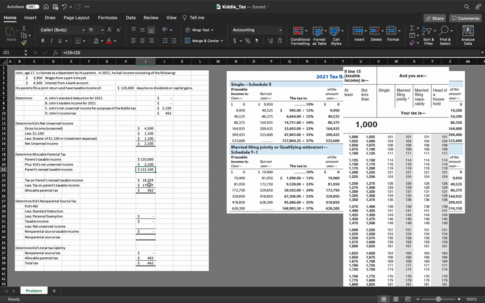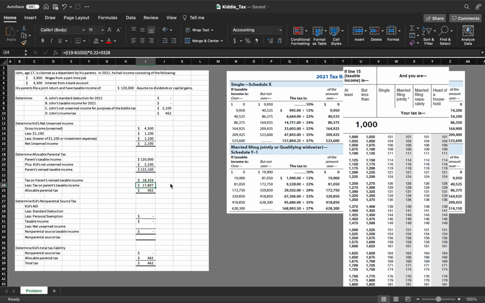Now, we calculated that using the tax table right here, given that his parents are married filing jointly. We can see from our equation that we're just referencing the revised income minus the $81,050 here times their marginal tax rate, the 22%, plus this amount that basically covers all the income tax for the previous marginal rates.